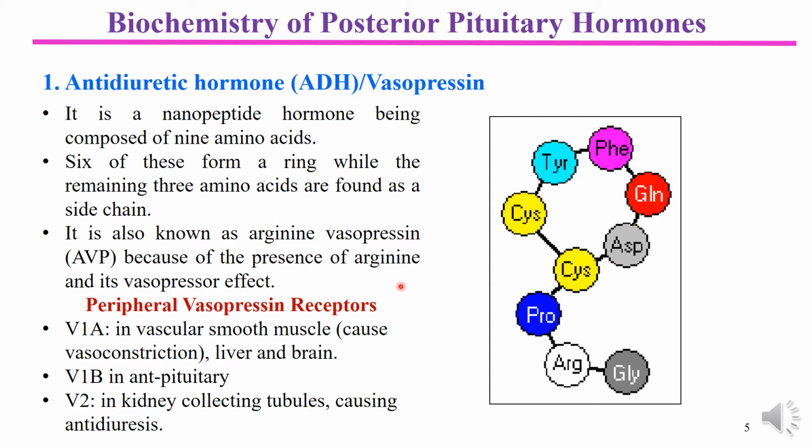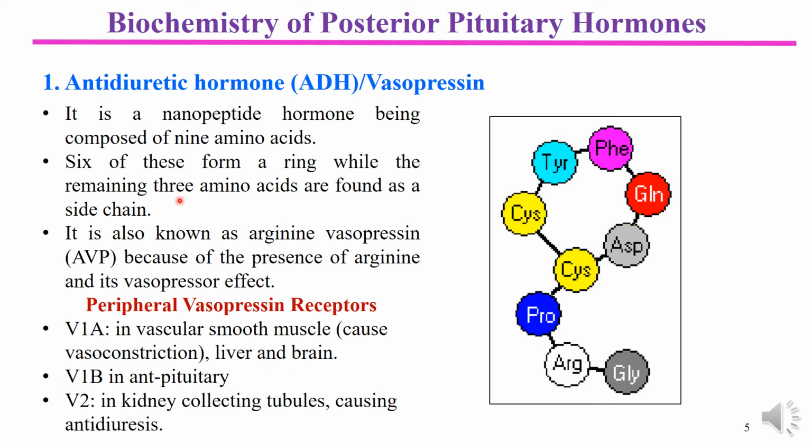There are certain specific receptors on which these hormones, particularly the antidiuretic hormone, perform their action. These are V1A receptors. These are found in vascular smooth muscles, in blood vessels, and when ADH combines with these receptors, the action observed is vasoconstriction. These V1A receptors are also present in the liver and brain.